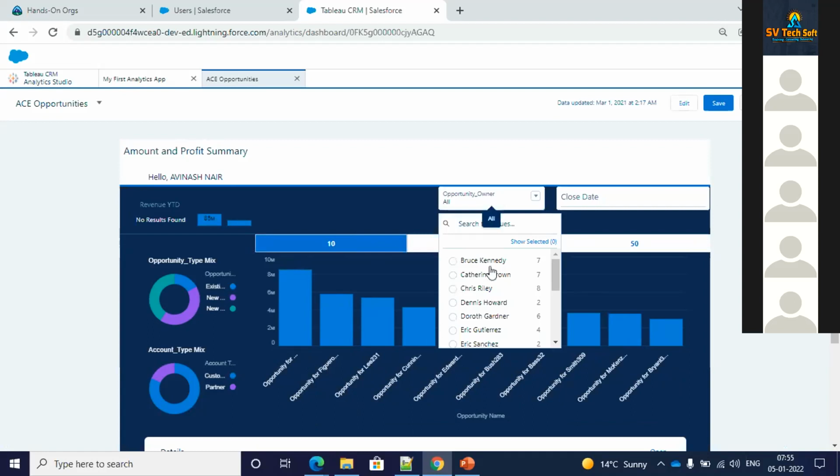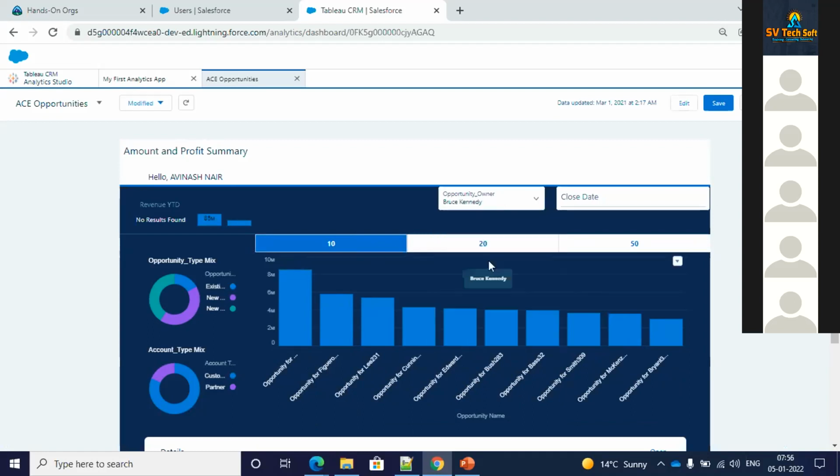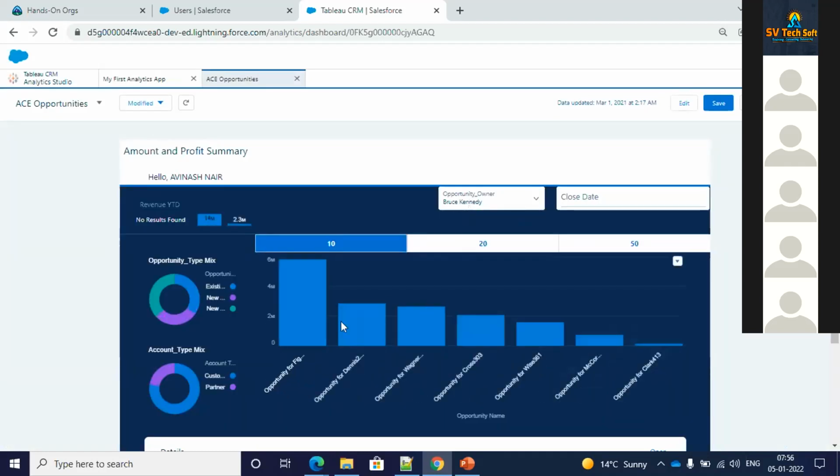Then certain filterings are there. Let's say for the opportunity owner, I wanted to see something for Bruce Kennedy. For Bruce Kennedy, it is showing me all these figures over here.